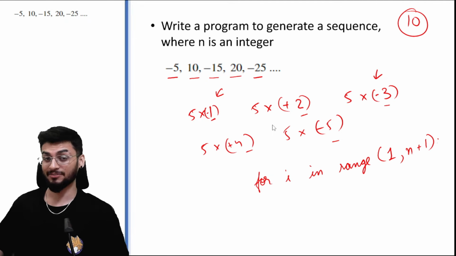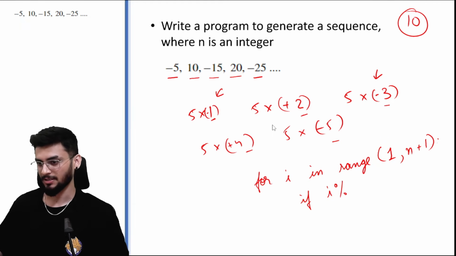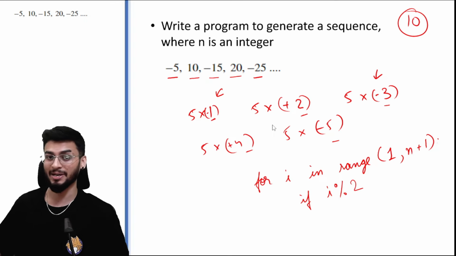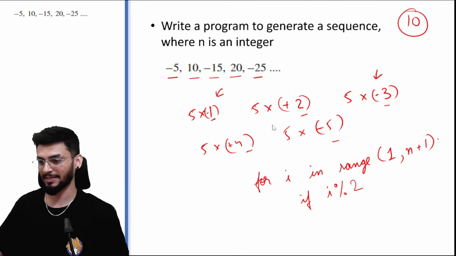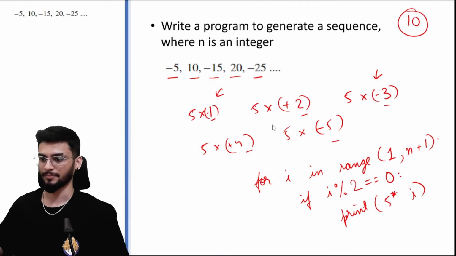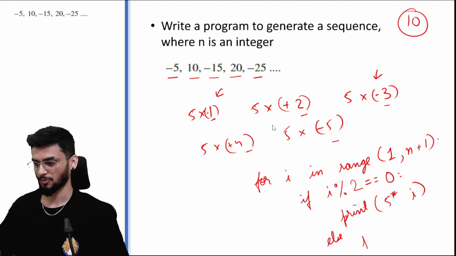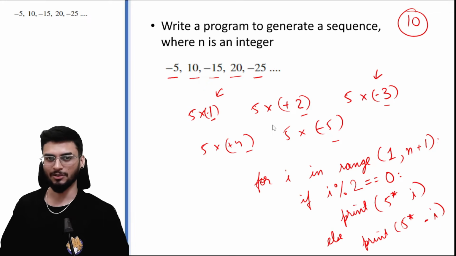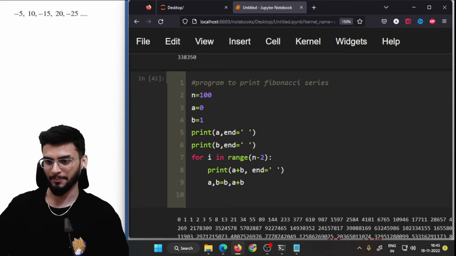Now the next thing we need to do is check if i is odd or even. For that purpose we use this. If i percentage 2, meaning if the remainder of i when it's divided by 2 equals 0, which means it's even, then we say print 5 into i, else print 5 into minus i. Do you get the logic? Let's try to understand it using the program.